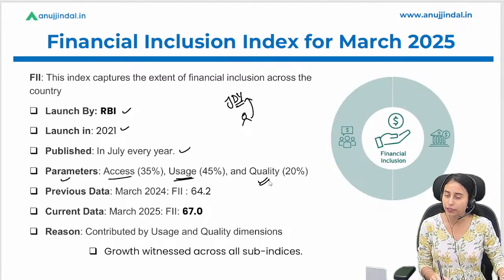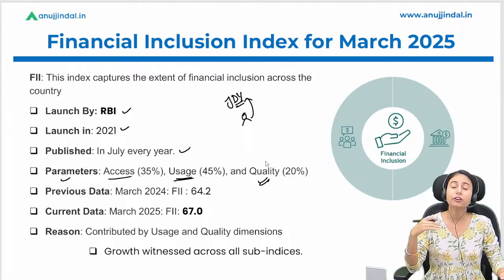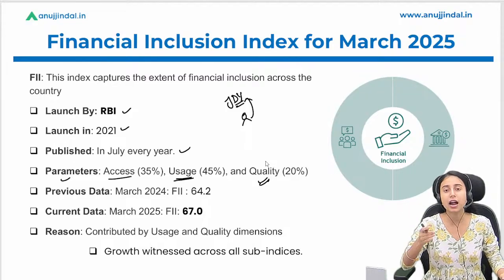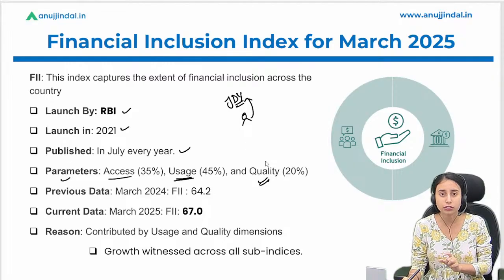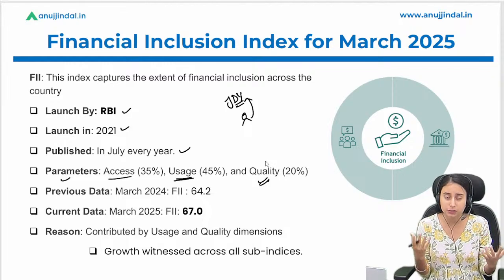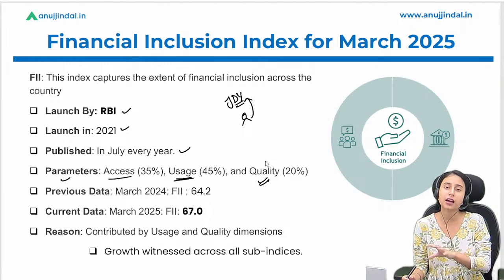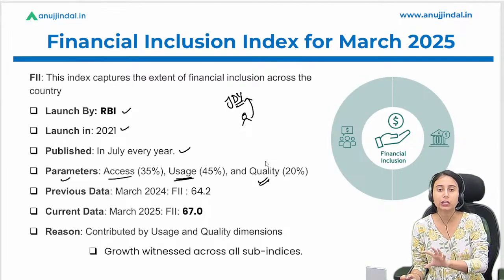Then we have quality. What is the quality of the financial product that you are getting? If you have any kind of complaint regarding the financial services or a financial product, are your complaints being resolved by the regulated entity or not? Is the process of grievance redressal easy for you? Is it customer friendly or not? All such things are included whenever we talk about the quality parameter of the financial inclusion index.